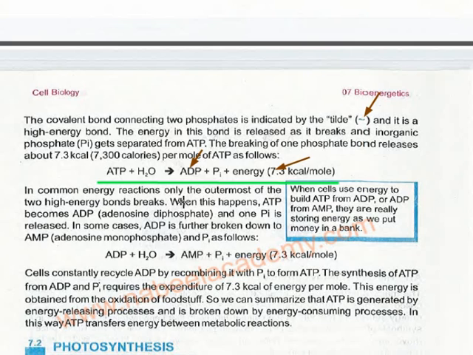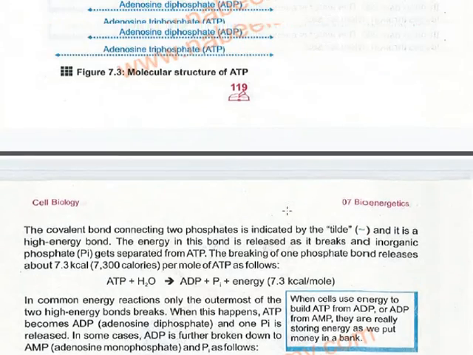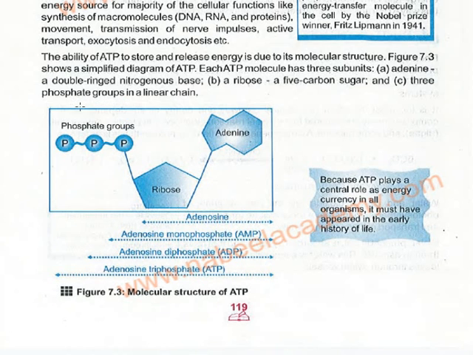In common energy reactions, only the outermost of the two high energy bonds break. Usually, as we have shown here, it has three phosphates. So usually the first phosphate bond is broken and the phosphate is released. Now it becomes ADP, and 7.3 kilocalorie energy is released.